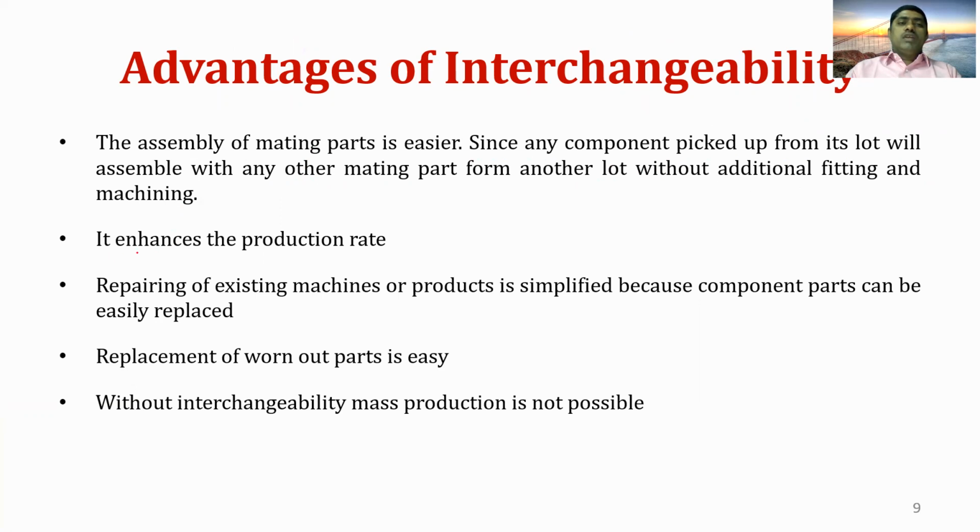Interchangeability enhances the production rate. Repairing of existing machines or products is simplified because component parts can be easily replaced. Replacement of worn out parts is also easy in interchangeable manufacturing. Without interchangeability, mass production is not possible. So we say that interchangeability leads to mass production.